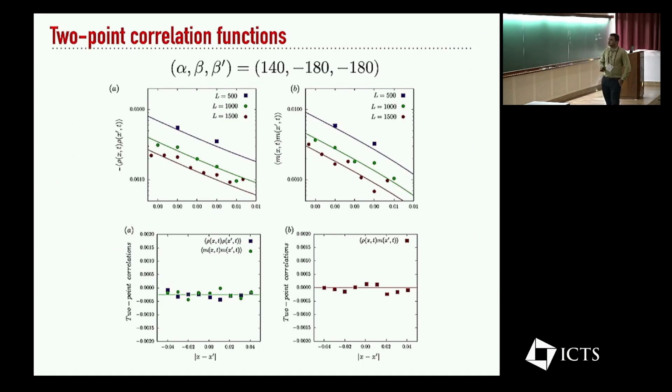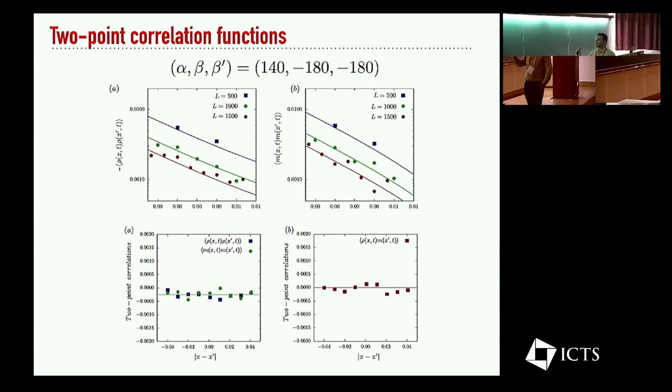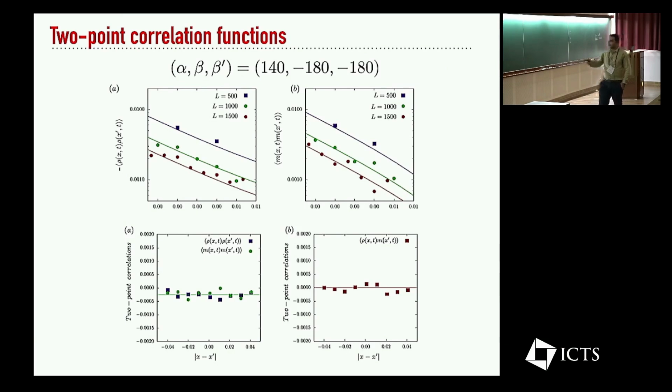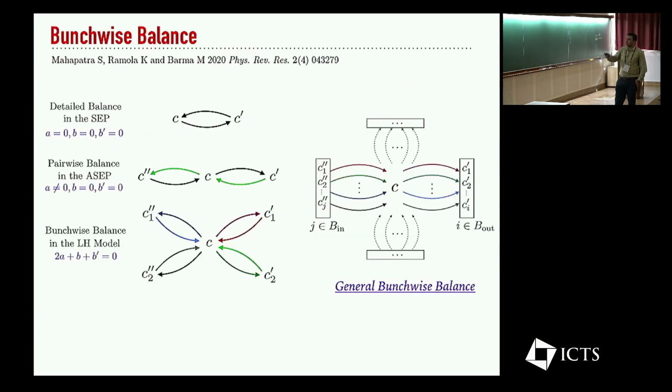The correlation functions can also be used to compute this through the entire phase space. And there's one very special point in this phase diagram where, if you look at the correlation function, the 2-point correlations actually vanish in the disordered phase. It turns out that that particular point is a very special point that we have studied in the past, which is a bunch-wise balance point, where the rates exactly cancel out in order for the currents in configuration space to be zero, incoming and outgoing currents. I will be happy to talk about this later in detail.